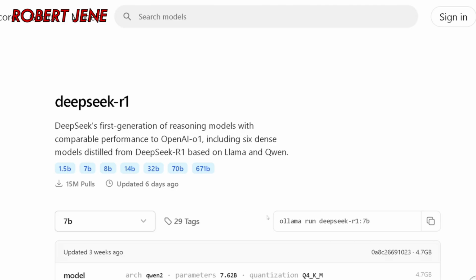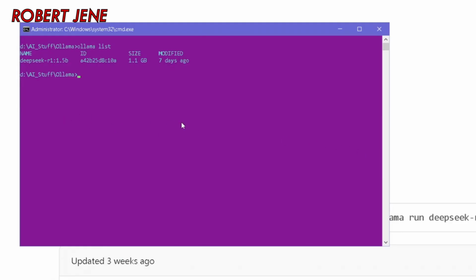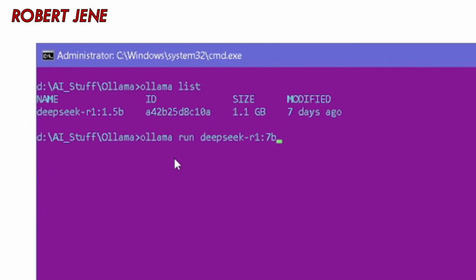Click that. Then over here, they have the command to download it. And you just click this copy button. And I'm sorry, this is the command to run it. If you don't have it downloaded yet, it will download and then run it. So this would be a good option if you have not downloaded it yet and you want to run it, but you know, okay, I'm about to go to lunch or I'm going to go sleep and when I wake up, I'm going to play with it.